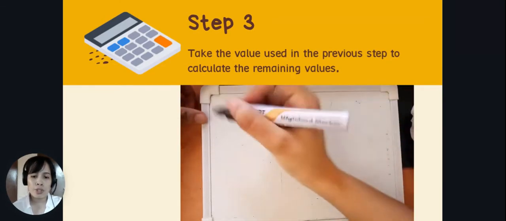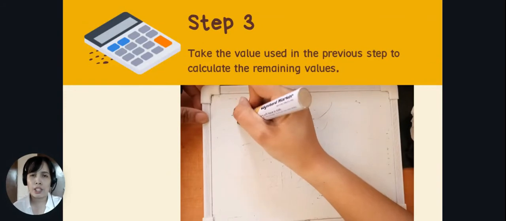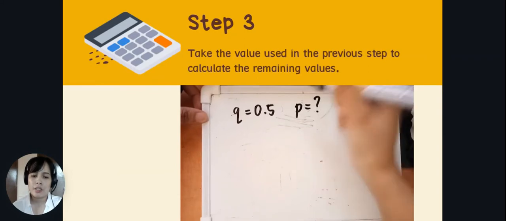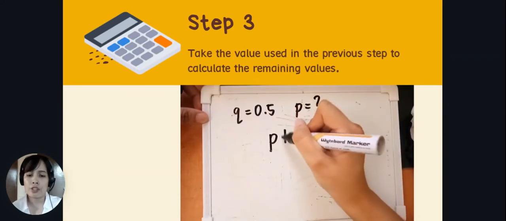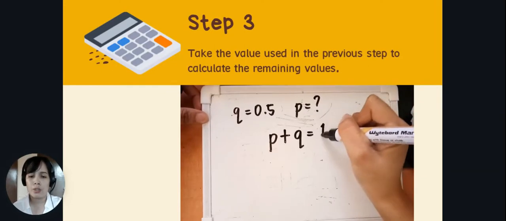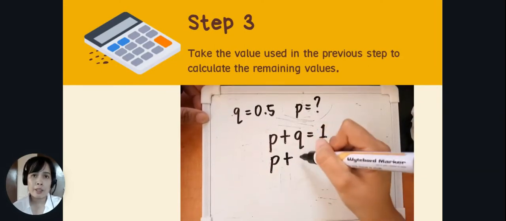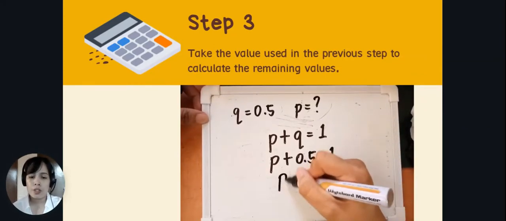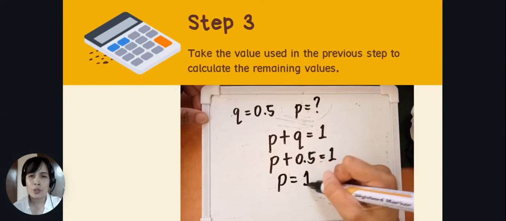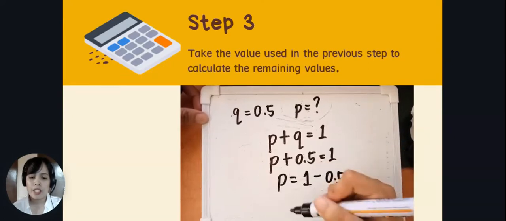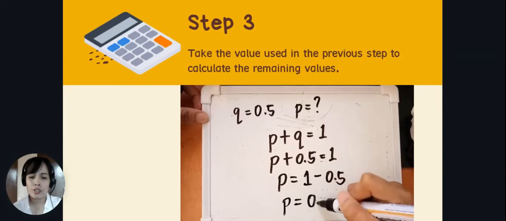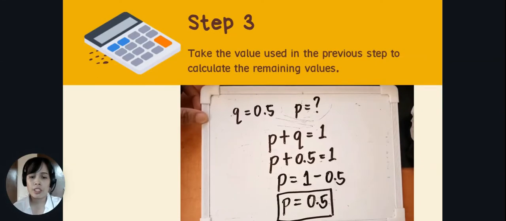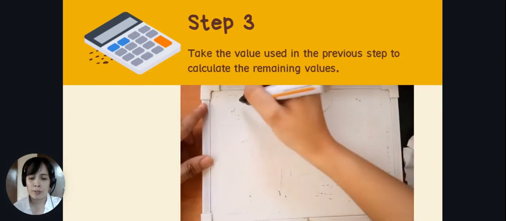You now have the value for q, so you can now find the value of p. How do we look for the value of p? Let's put the given first, 0.5, and then p is unknown. You will use the first equation, p plus q equals 1. So p plus 0.5 equals 1. So p is equal to 1 minus 0.5, and p is equal to 0.5. So we now have the value for p.